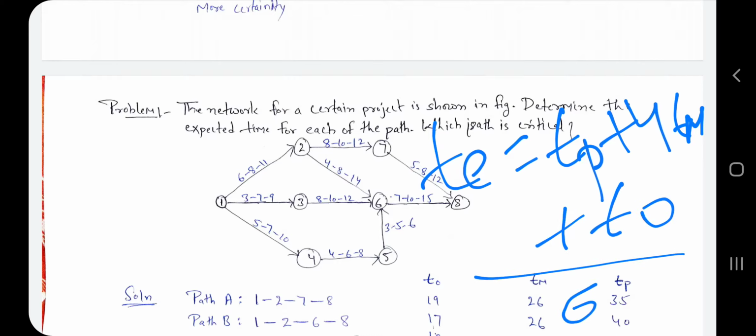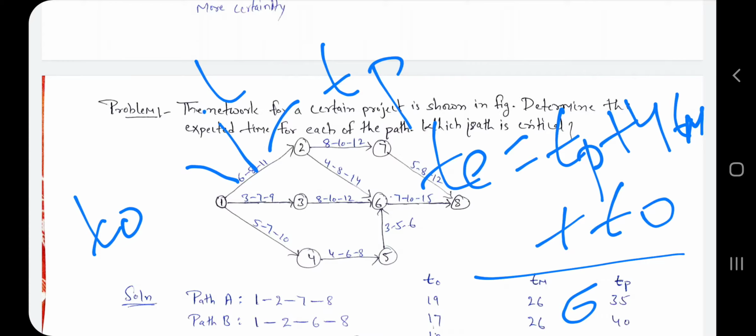This is the formula we have to use here. And here this 6 is the T naught, this 11 is the Tp, and this 8 is the Tm. So these three values are like this.